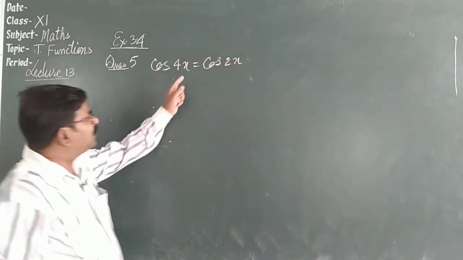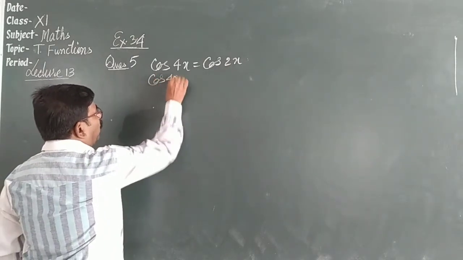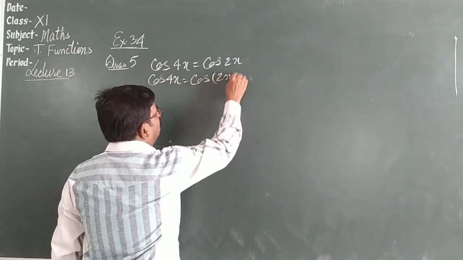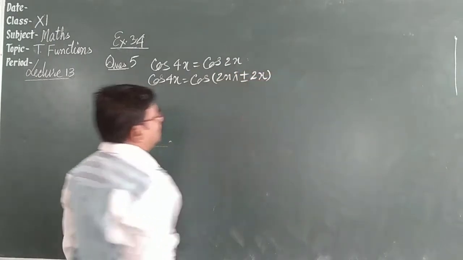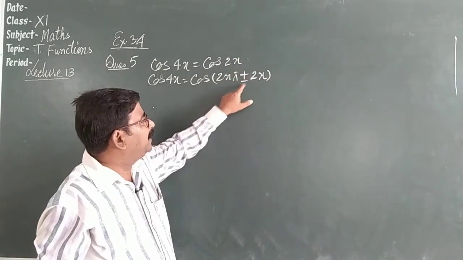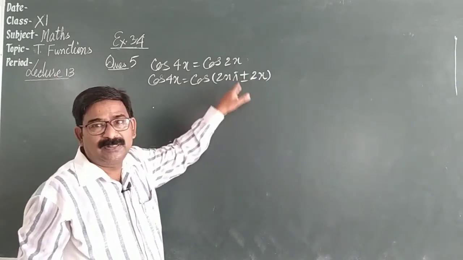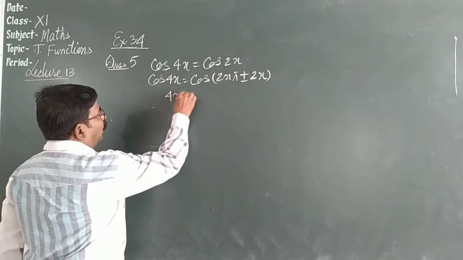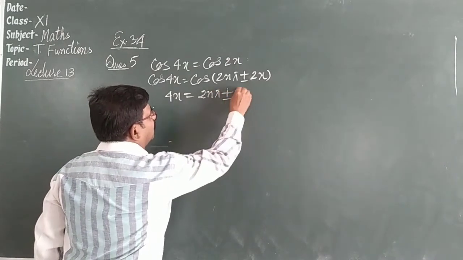So can we write one side like this? Cos 4x is equal to cos of 2n pi plus minus 2x. Same thing. If we write the same value, 2n pi plus 2x, the same 2x, 2n pi minus 2x, the same 2x. Now cos and cos will cancel. We have 4x is equal to 2n pi plus minus 2x.